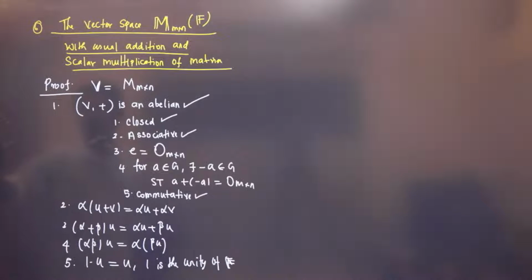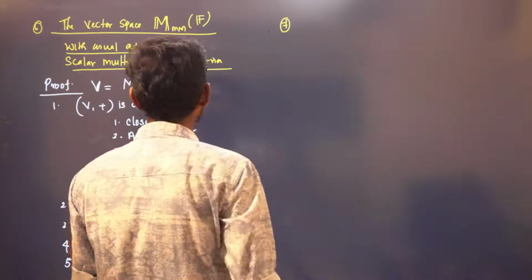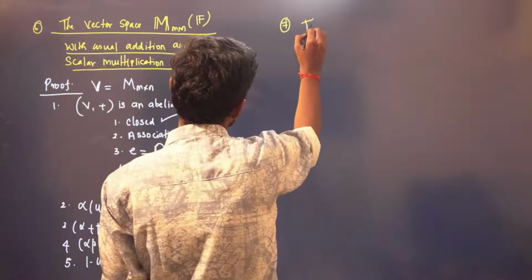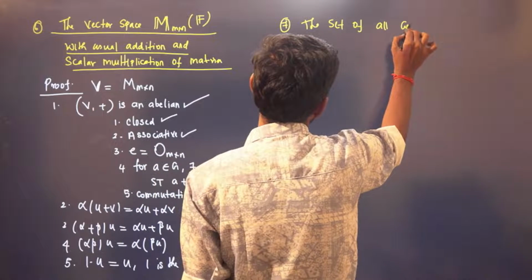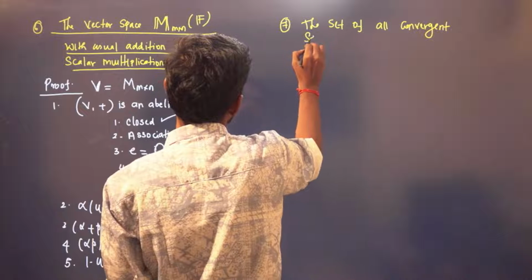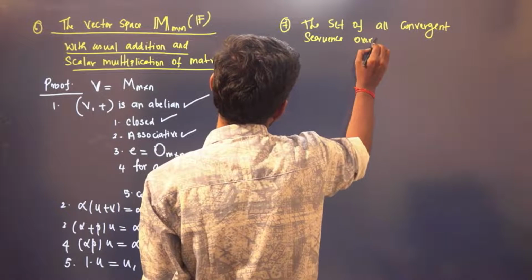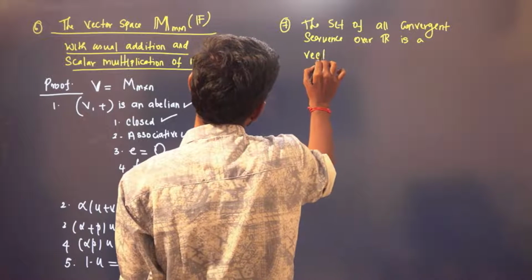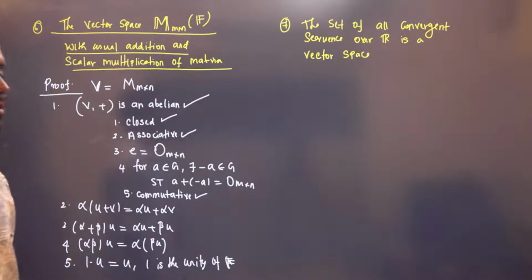Okay, the last example, the set of all convergent sequences over a real number. The set of all convergent sequences over real numbers is a vector space, right?